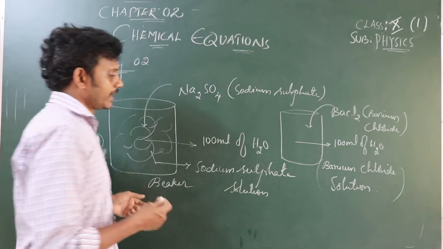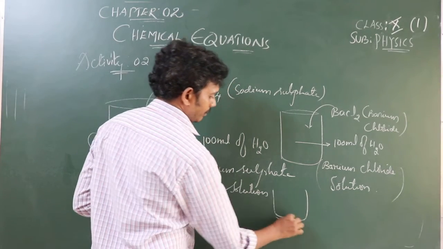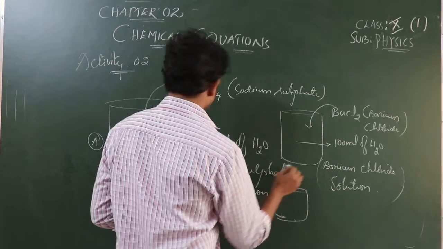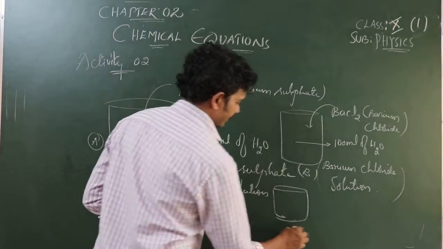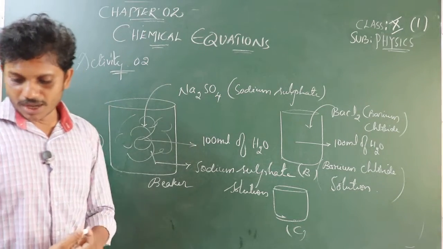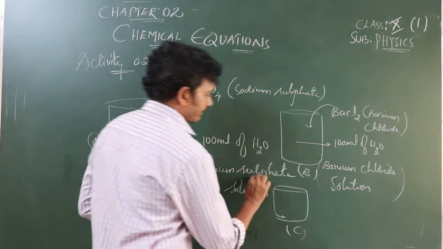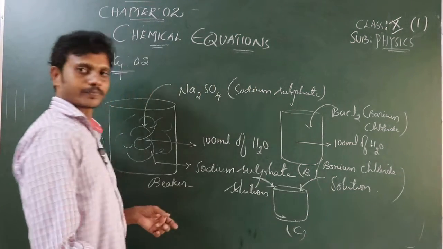Now take the third beaker. This is beaker A, this is beaker B, and this is beaker C. I'm taking the third beaker, beaker C. Now introduce a small amount of sodium sulfate into this, and also a small amount of barium chloride.